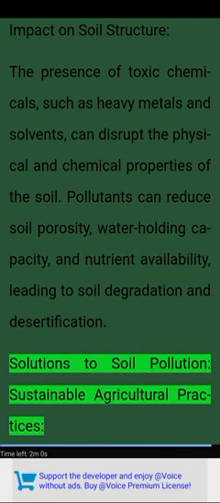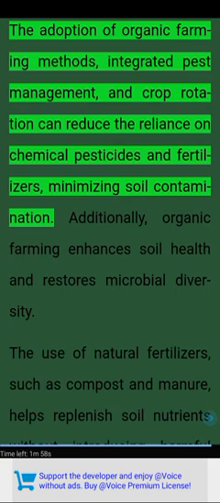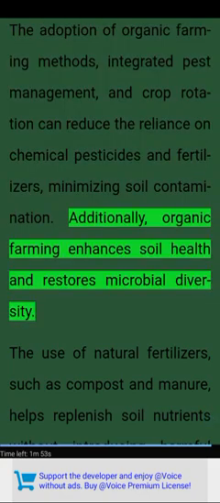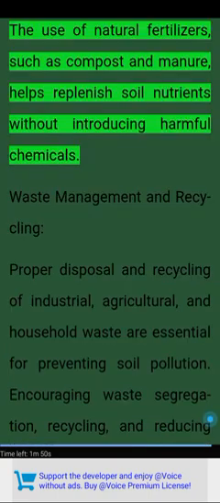Solutions to soil pollution. Sustainable agricultural practices. The adoption of organic farming methods, integrated pest management, and crop rotation can reduce the reliance on chemical pesticides and fertilizers, minimizing soil contamination. Additionally, organic farming enhances soil health and restores microbial diversity. The use of natural fertilizers, such as compost and manure, helps replenish soil nutrients without introducing harmful chemicals.